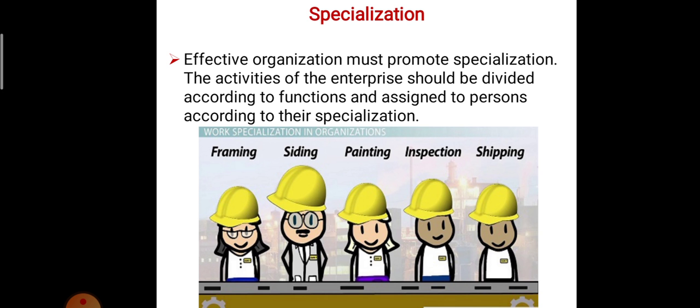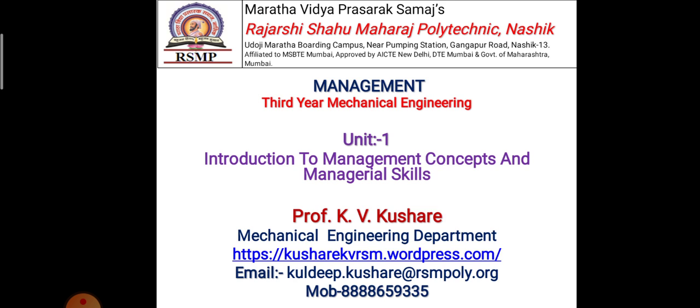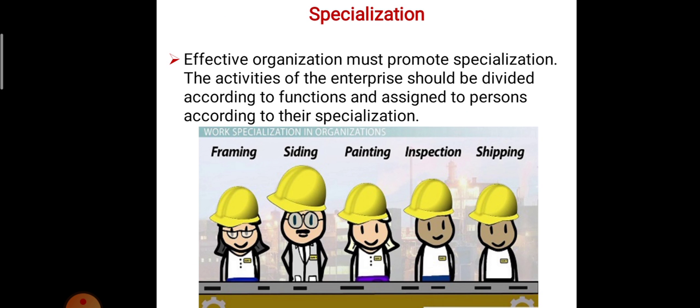Suppose we take an example of the Anand Eye Power company. Suppose piston rings go through a production cycle. The first employee does farming, then the product goes to siding, then to another stage like painting, then your supervisor or engineer does inspection of this product, and the product is shipped out of the plant. Okay, that is the specialization term.